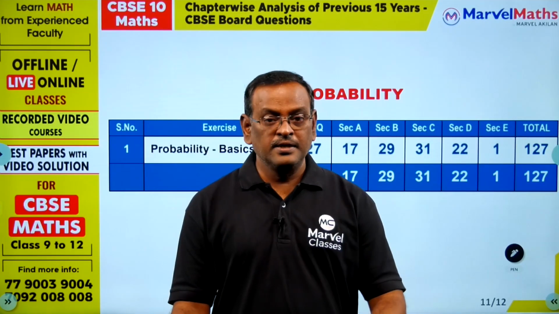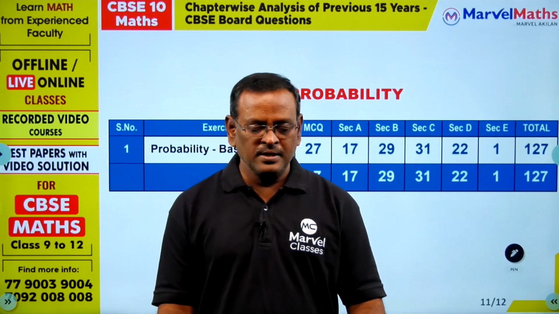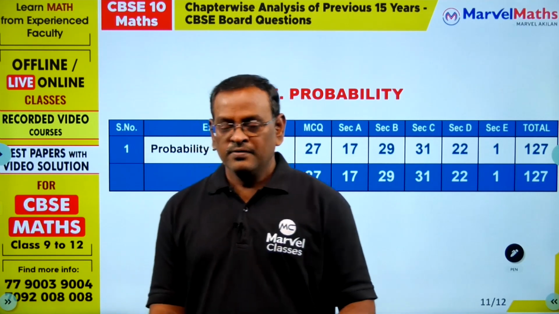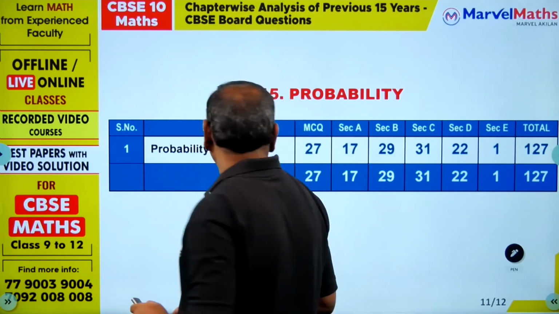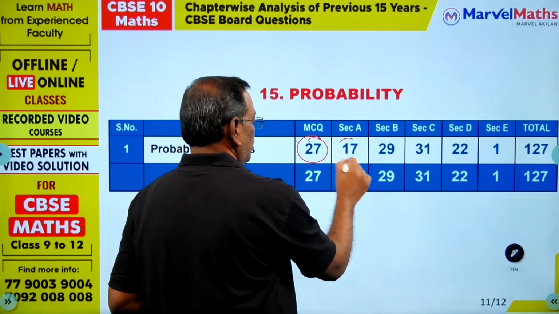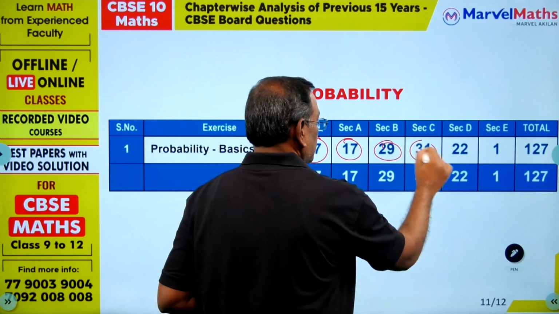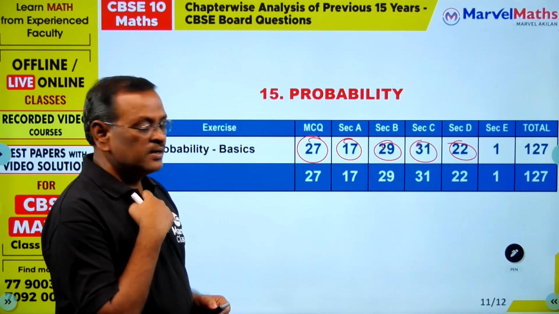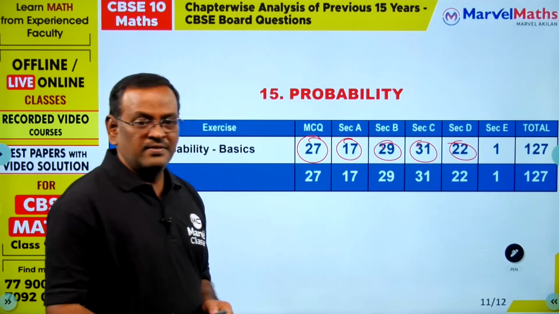Hello students, another important and very easy chapter in mathematics, probability. So, last 15 years paper analysis from 2009 to 23. Here the sections are MCQ, 1 mark question, 2 mark question, 3 marks and 5 marks. So only one concept is there in this chapter, but all the sections are very important.